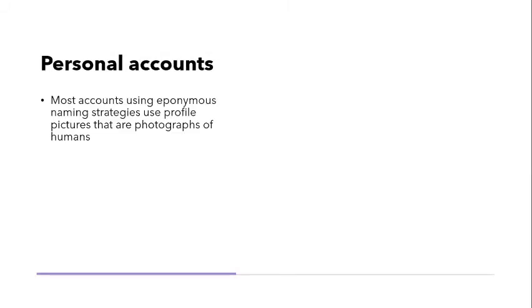In personal accounts, I found that most accounts using eponymous naming strategies used profile pictures that were photographs of humans. So one of the reasons that it's suggested eponymous names are seen as more credible and authentic by ordinary users is because they create a link with the person's identity in the offline world. And arguably, the use of photographs of humans works the same way. So if we give our names and we show our faces, we're making ourselves less anonymous and we're identifying ourselves.